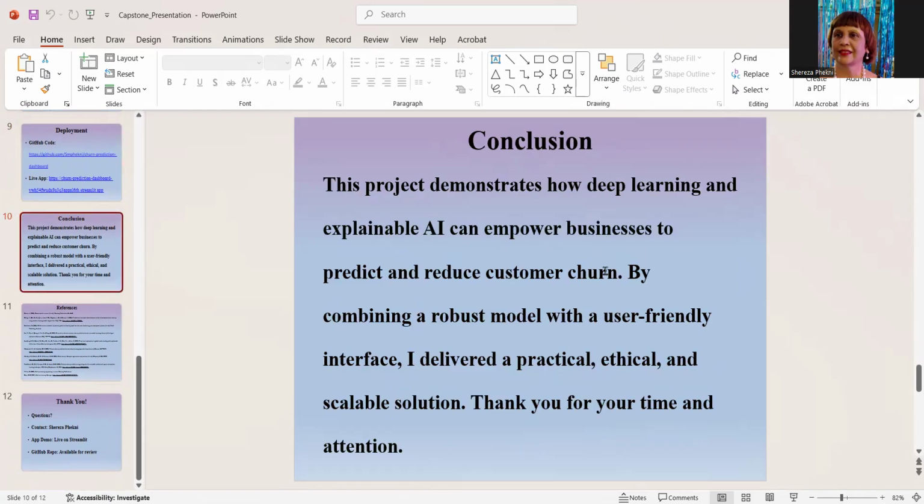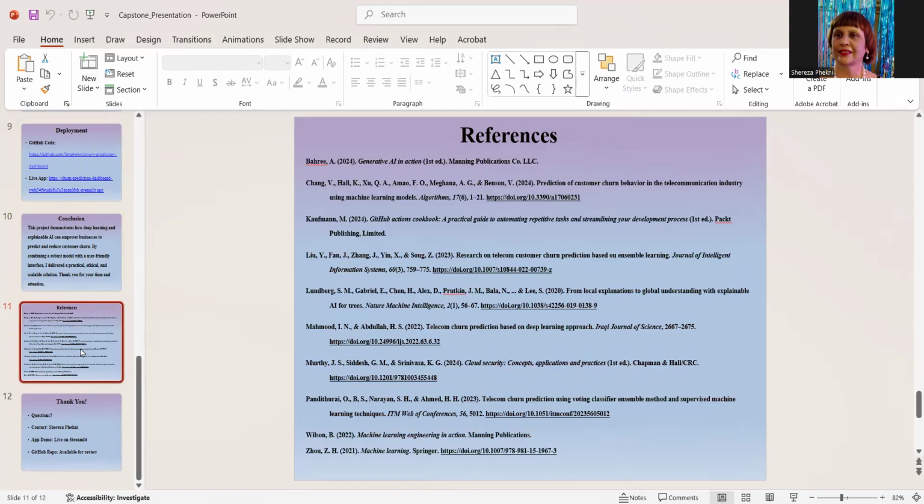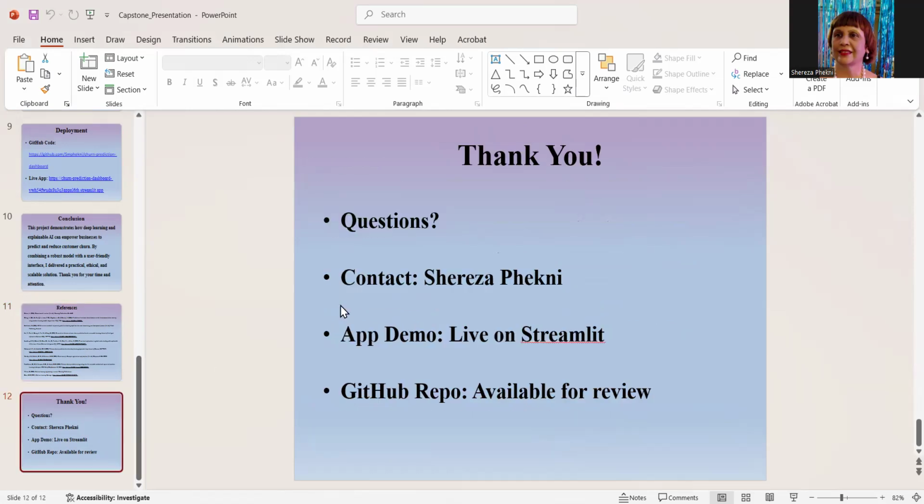Okay, this is the conclusion, in which the final application was hosted on Streamlit Cloud with the source code available on GitHub. The app allows users to input customer data and immediately see churn predictions alongside SHAP-based explainability insights. And I have here the references and the thank you.